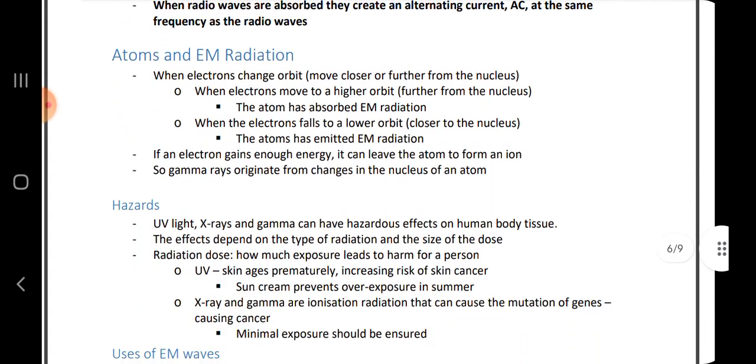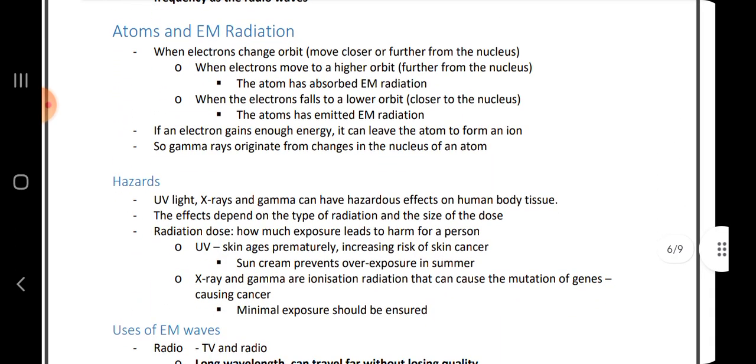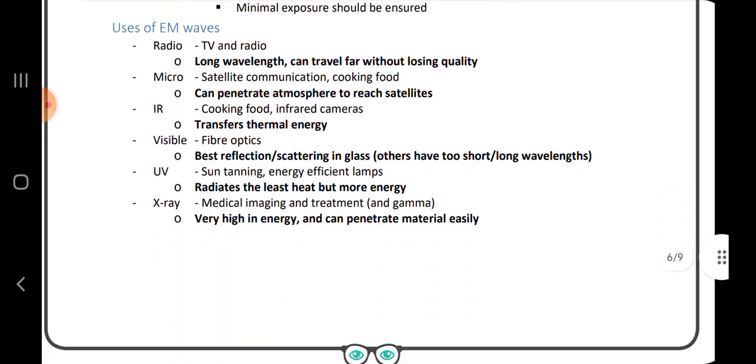Then atoms and EM radiation: when an electron moves to a higher orbit, and when an electron falls to a lower orbit.